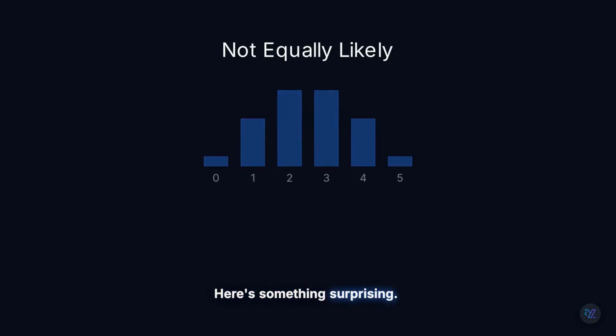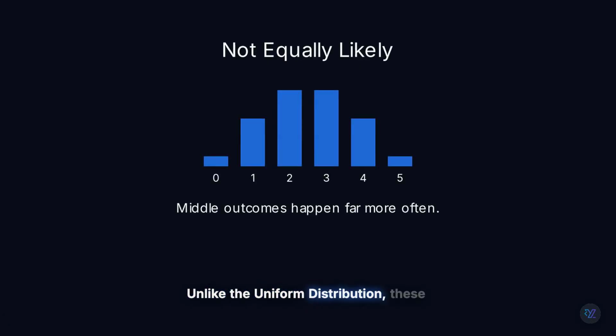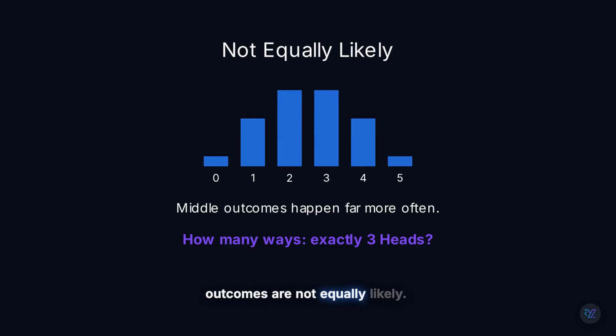Here's something surprising. Unlike the uniform distribution, these outcomes are not equally likely. Getting 2 or 3 heads is much more common than getting 0 heads or 5 heads. Why? Here's a question. How many different ways can you get exactly 3 heads? Wait, there's more than one way.